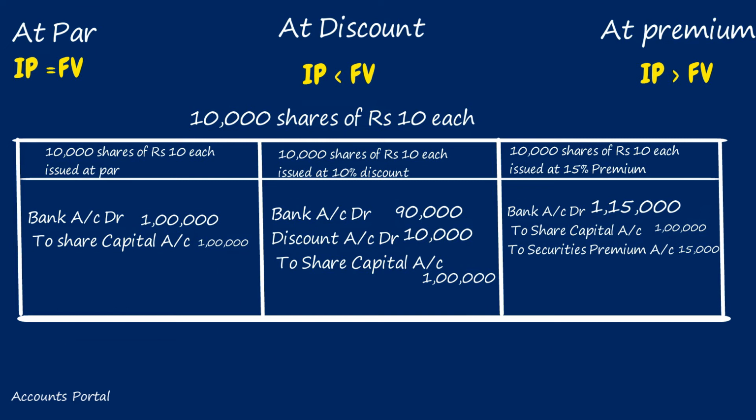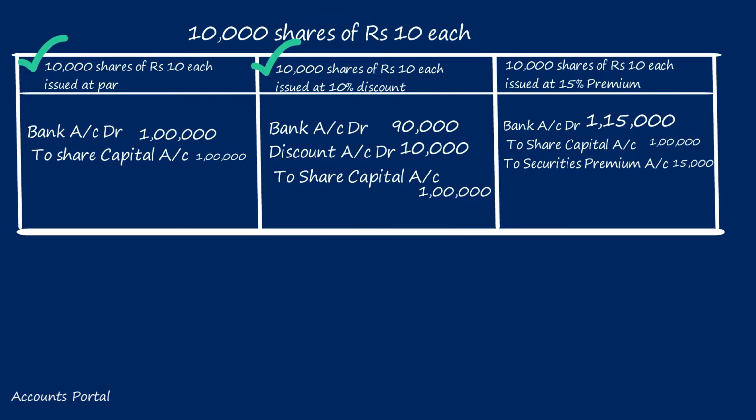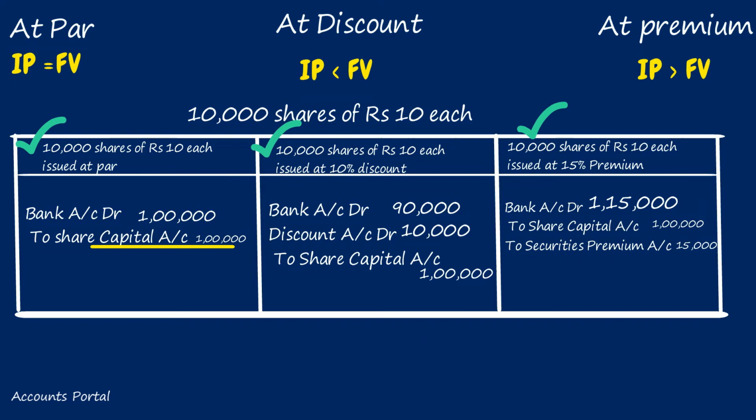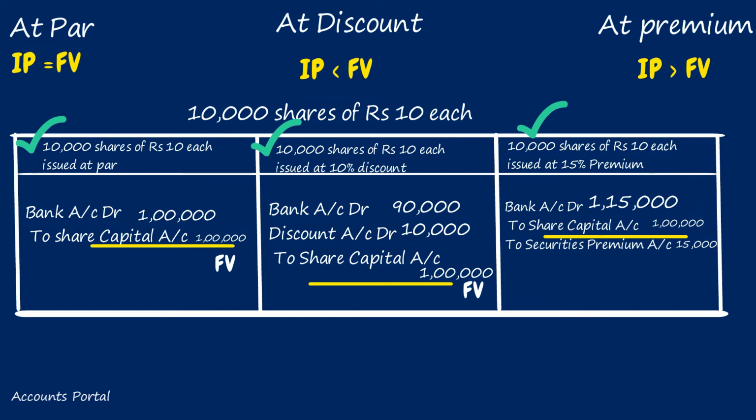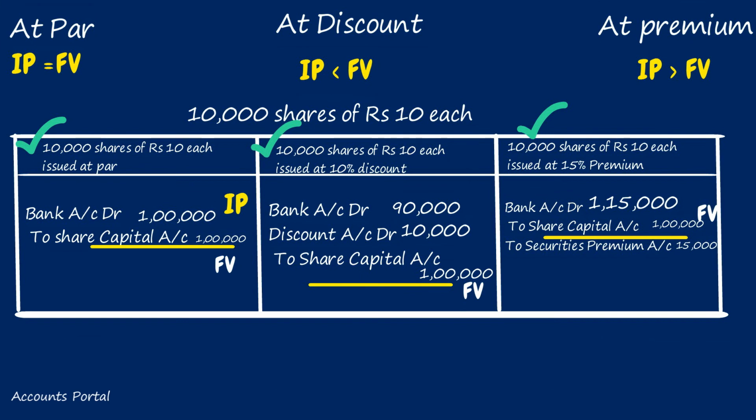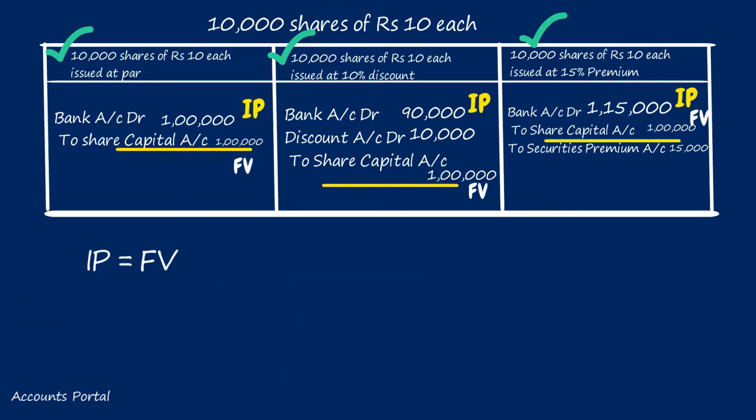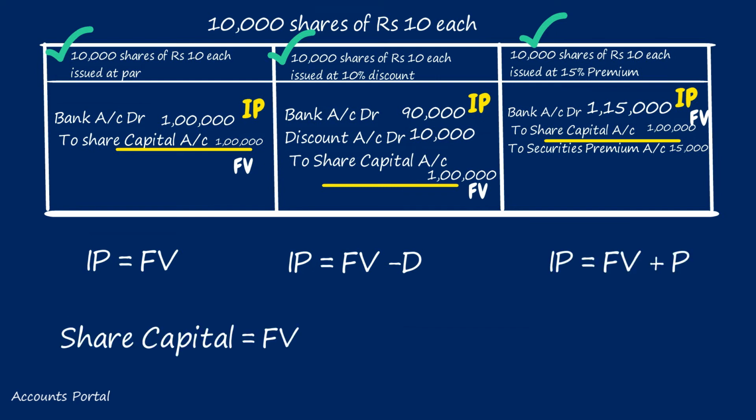We shall now do analysis on all three cases. Number of shares are the same whether issued at par, discount or premium. Whether shares are issued at par, at discount or at premium, equity share capital is always credited with face value, and bank account is debited with issue price. When shares are issued at par, issue price equals face value. When issued at discount, issue price equals face value minus discount. When issued at premium, issue price equals face value plus premium. Equity share capital is credited with face value and bank account is debited with issue price.